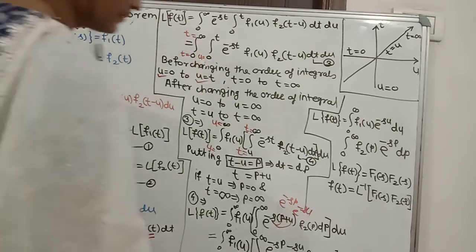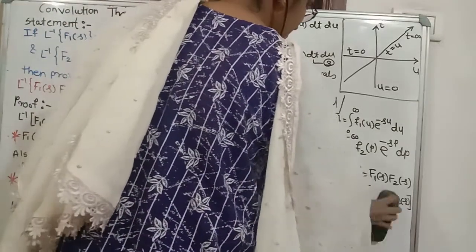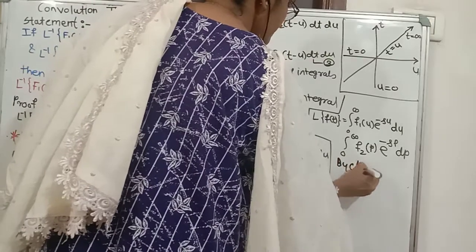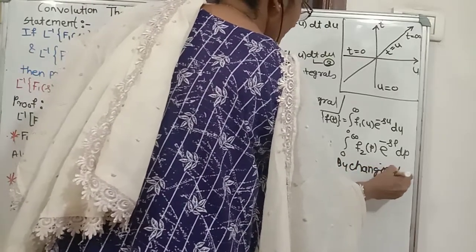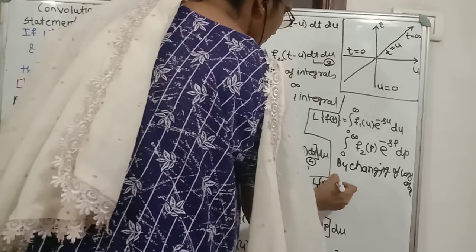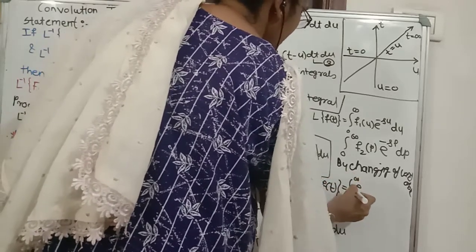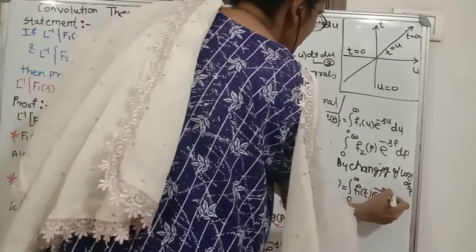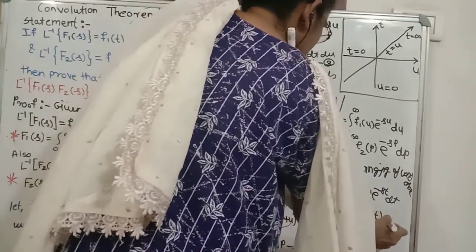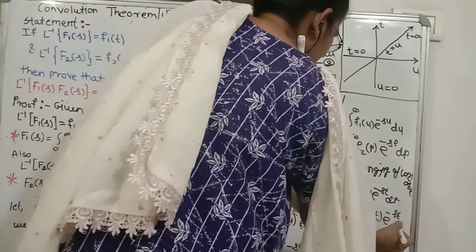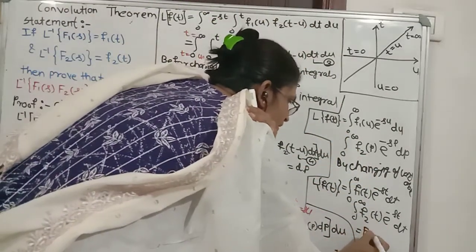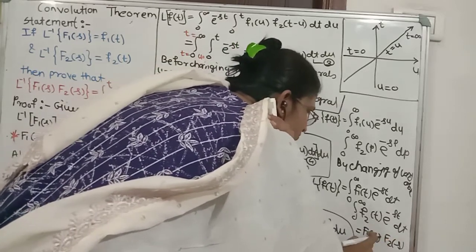So by changing of variable, we write L of f of t is equal to integration 0 to infinity f1 of t e raised to the power minus st dt, again integration 0 to infinity f2 of t e raised to the power minus st dt. So we get F1 of s into F2 of s.